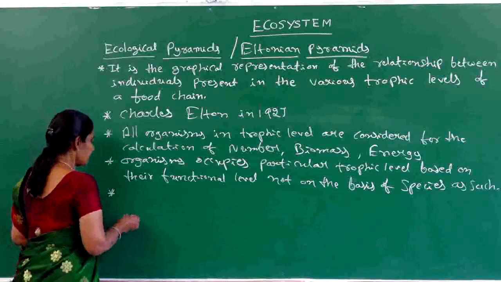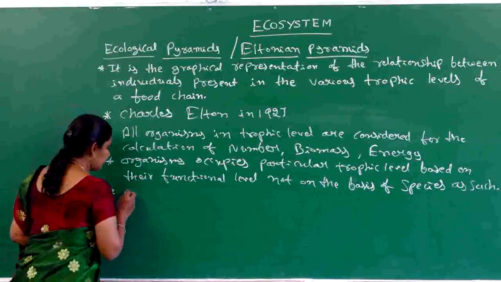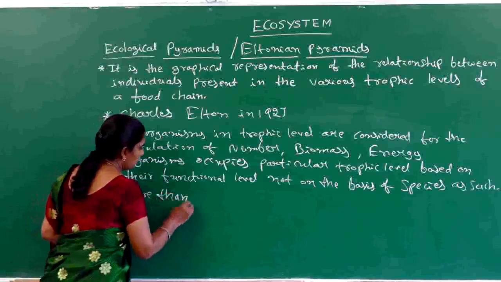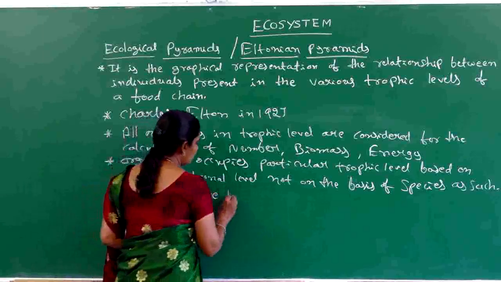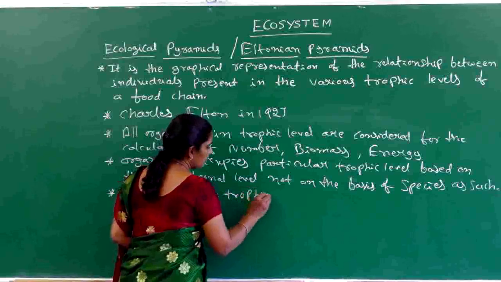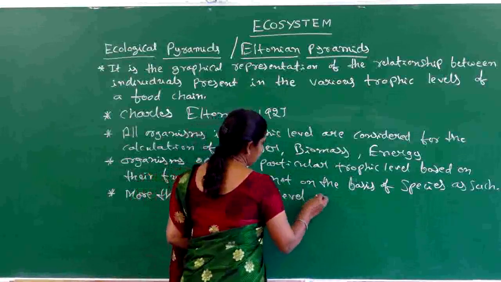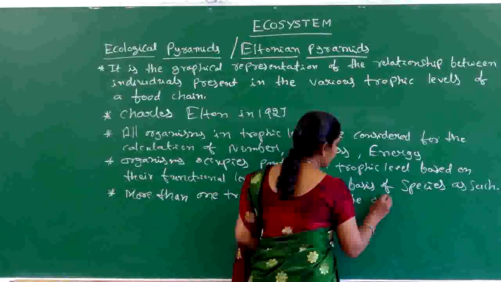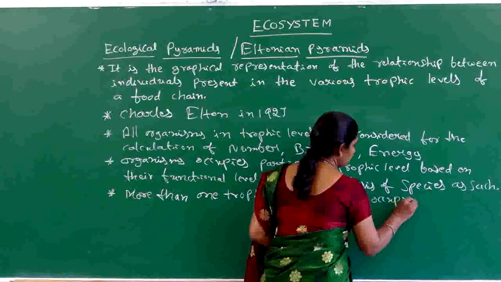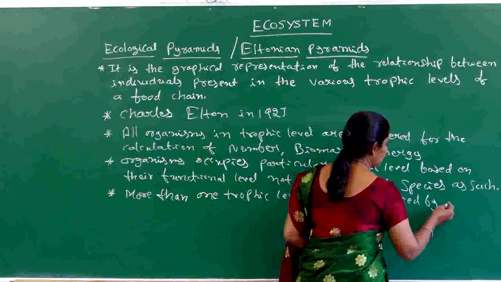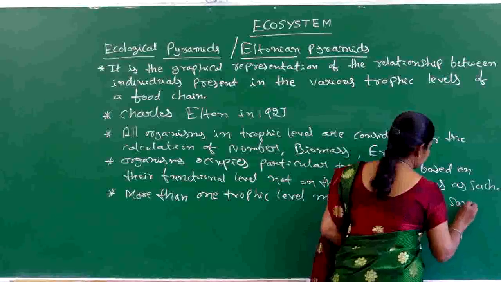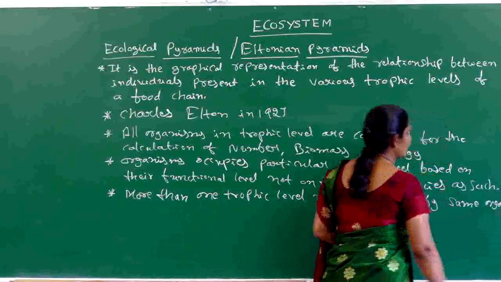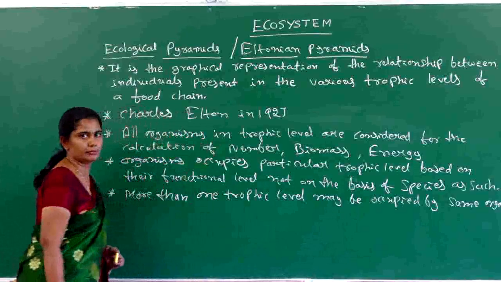More than one trophic level may be occupied by the same organism or same species of an organism. That is the main thing.